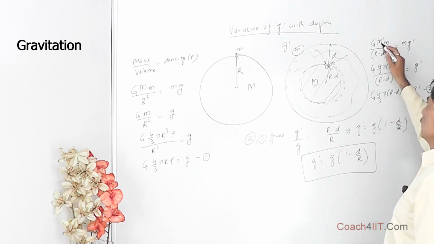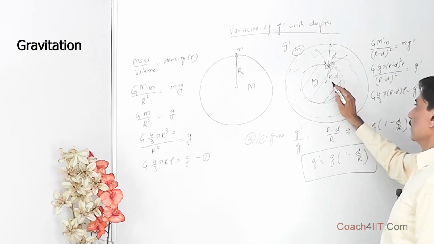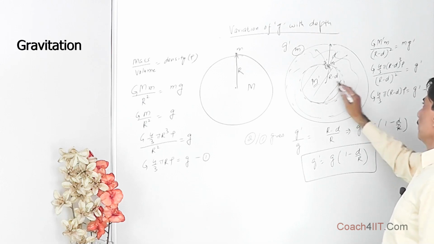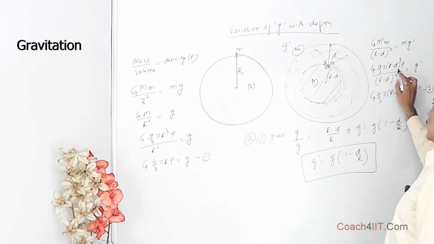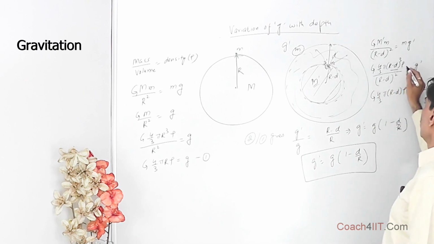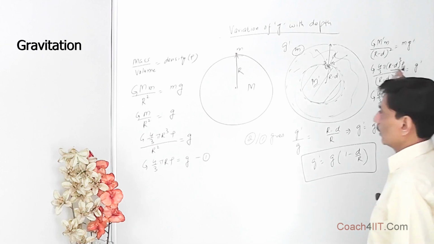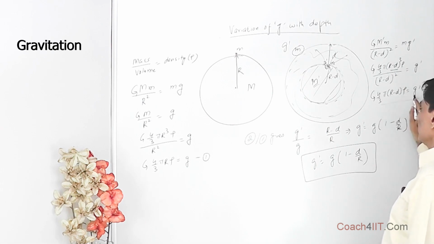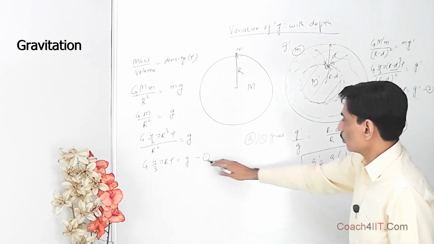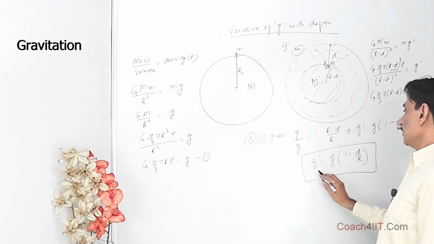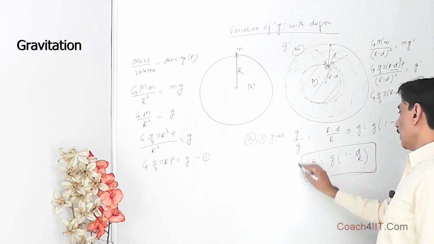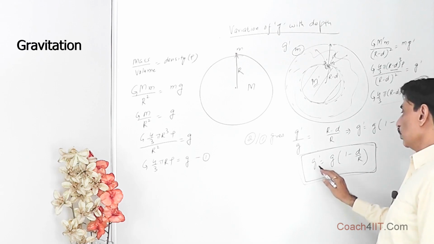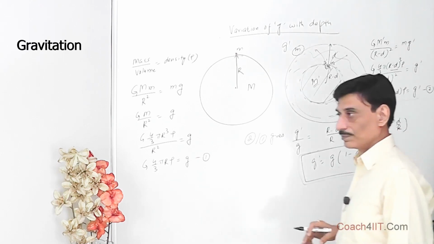So once again, the mass M dash is volume into density. The volume is 4 by 3 pi, with radius R minus d cube, into density. We are taking density as constant throughout the volume, so whatever rho is over here, the same rho is over here, over R minus d square. So this comes out like this. We divide g dash by g, these two equations, and we get g dash equal to g into 1 minus d upon R. So this is how the acceleration due to gravity changes with depth.